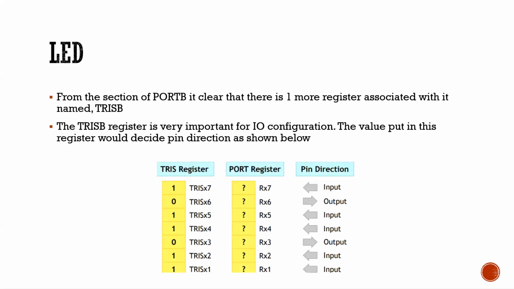When the TRISB register is loaded with 1, the port will act as an input. It will accept the input. Next, when the TRISB register is loaded with 0, the port will act as an output. These are some examples.